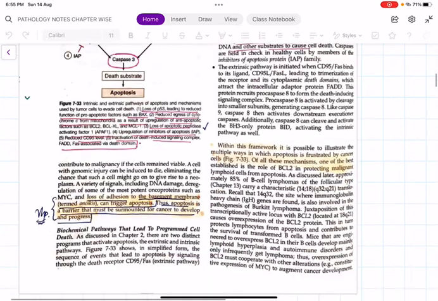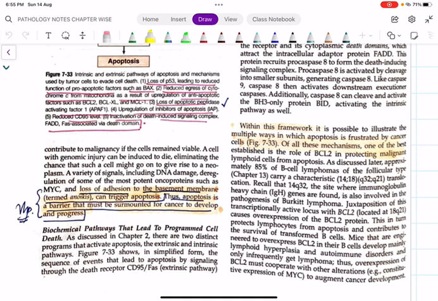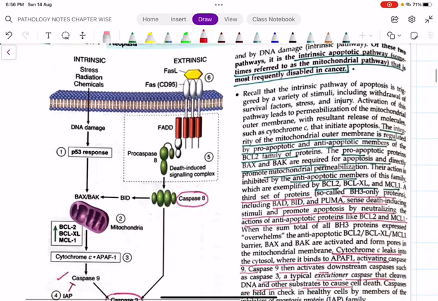So, what do you mean by anoikis? There is an important terminology here: anoikis is loss of adhesion to the basement membrane. This anoikis can trigger apoptosis. So apoptosis is the barrier. In order for cancer to develop, it should escape from apoptosis. You know the normal pathway of apoptosis, no?